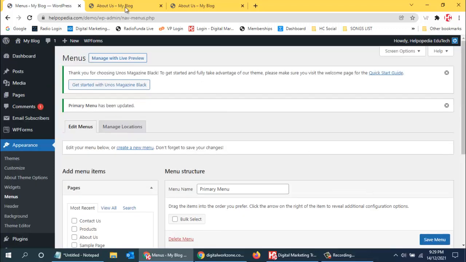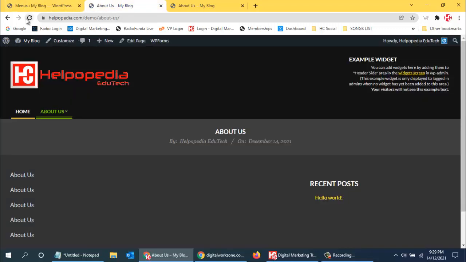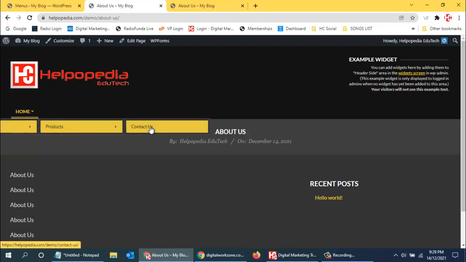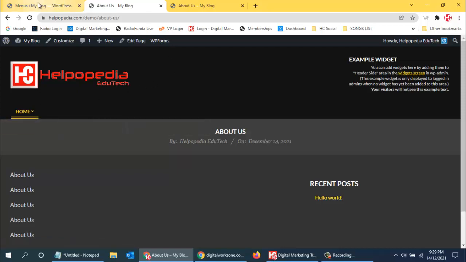Now let me refresh it. Under products you can have multiple products, then under services you can have multiple services. Now you can see under this you have this option, then products, then contact us. Like this you have this option. Here, just because of the color combination over here, this problem is there. We can change the color, so everything should be fine. Yes, over here we can see this option. Like this we can have the menu as per our requirement.